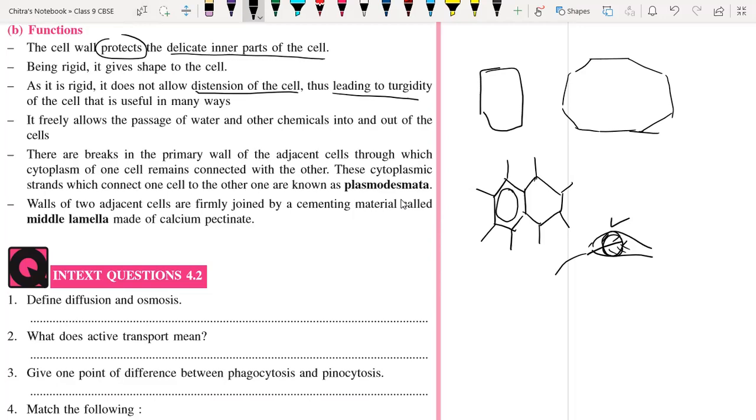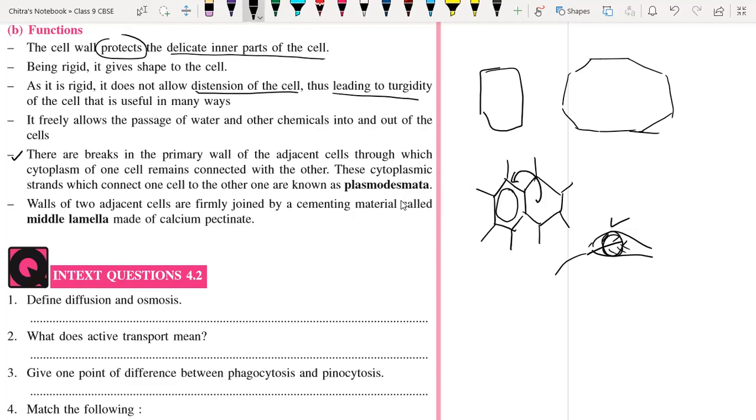The food has to be stored inside the root, like in the case of potato. So if food is being transported, that means food is a substance which is transported from one cell to another cell. That means the cell wall allows the passage of water molecules as well as other substances also, like food, waste material, etc.